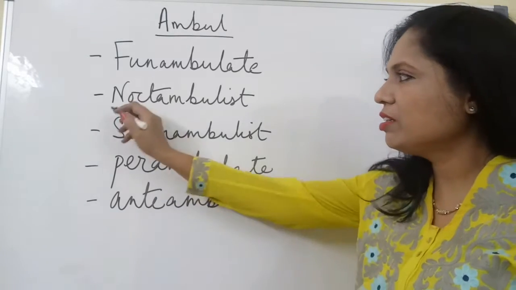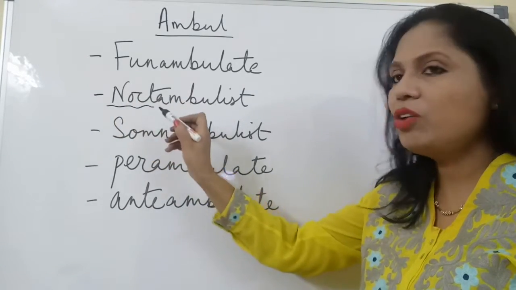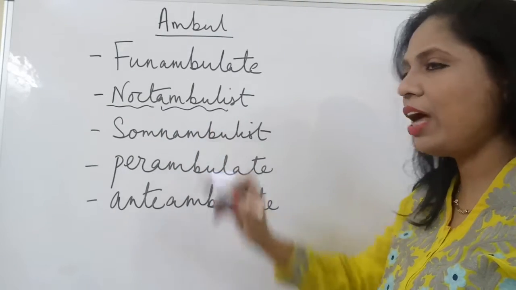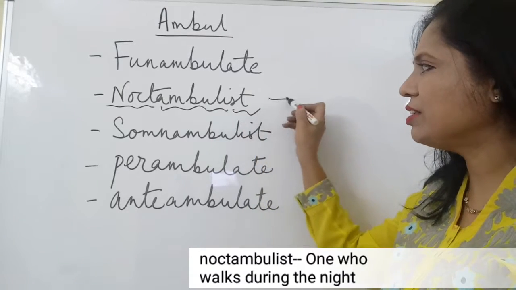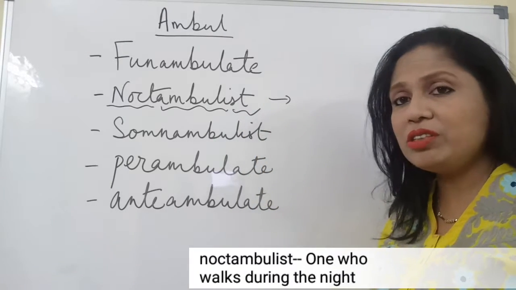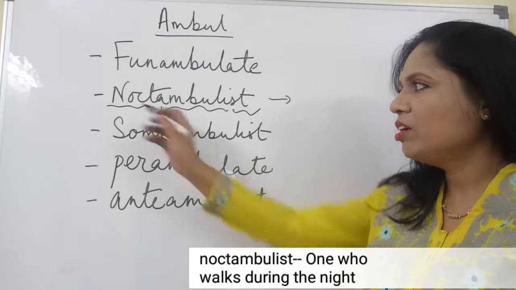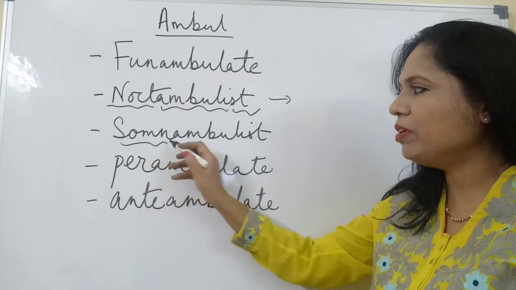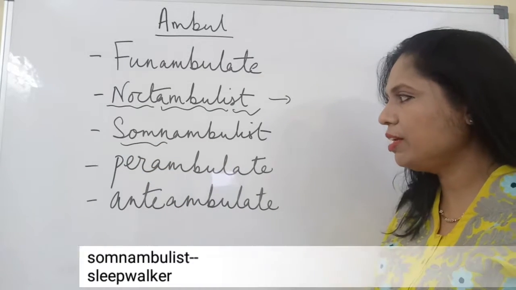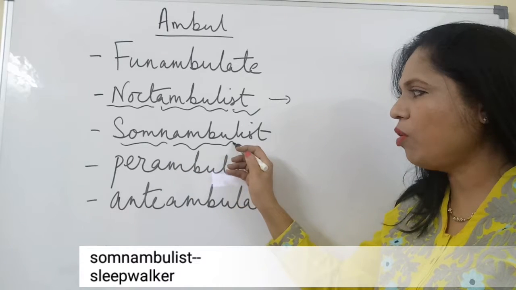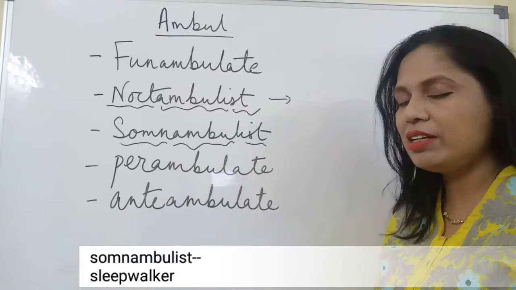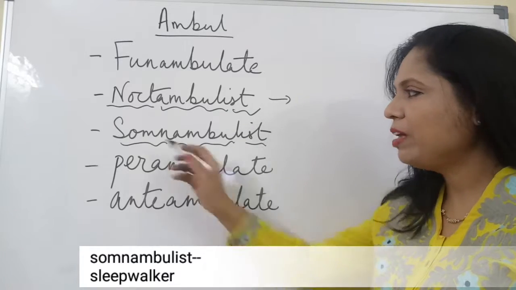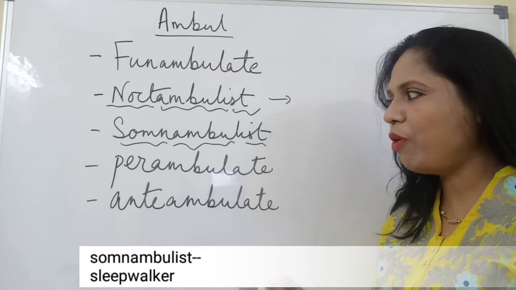Let's look at the word nocta. Nocta means night, and along with ambul and the suffix ist, it means a person who walks in the night, noctambulist. The next one is somn. Somn means sleep. So somn along with ambul and the suffix ist means someone who walks in his sleep. Somnambulist, a sleepwalker.